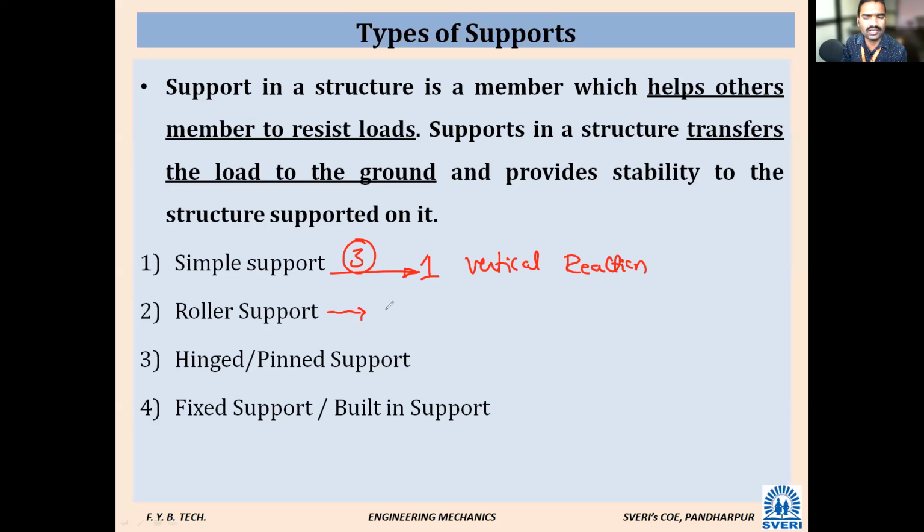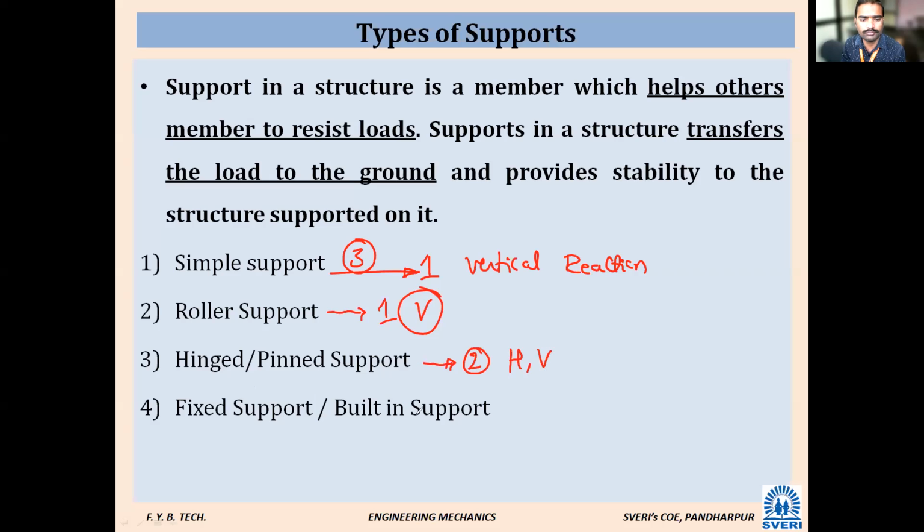Next, roller support. Perpendicular to the plane. It means how many reactions? Only one reaction, a vertical reaction. Okay. Next, hinged or pinned support, how many? One vertical and one horizontal. Total two reactions. One is horizontal and one is vertical.